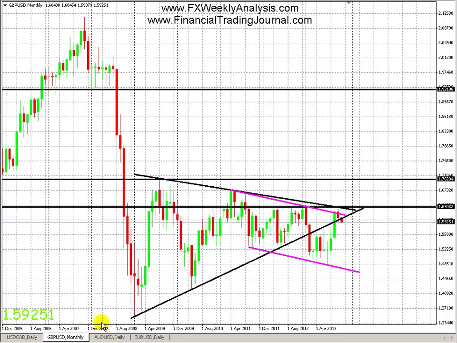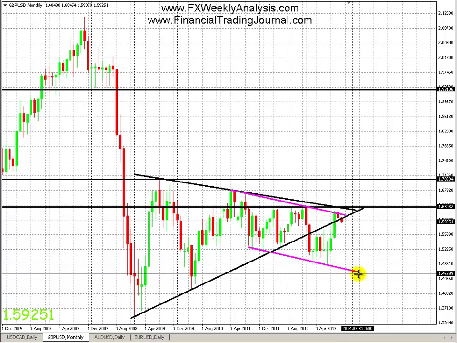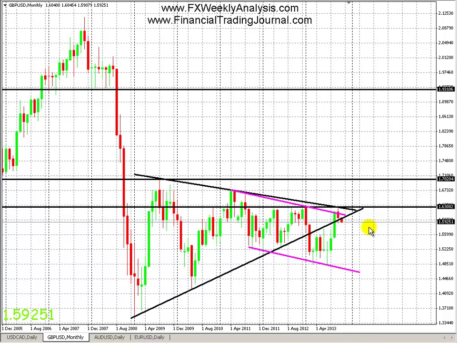And currently, based on how the monthly chart is shaping up right now, we have broken below the upward sloping monthly trend line as well. So that could be signaling that we are continuing to move downwards towards the magenta trend line down here, which from here would be about a 1300 pip move, which is a big move. But this will have to happen over a month or two, considering we consolidated here for quite a while. So we'll see what happens in the coming months.